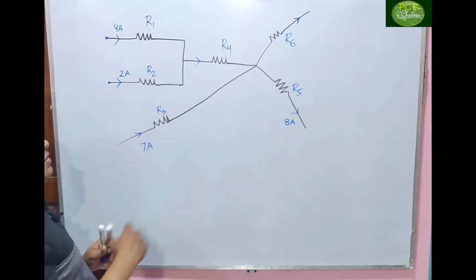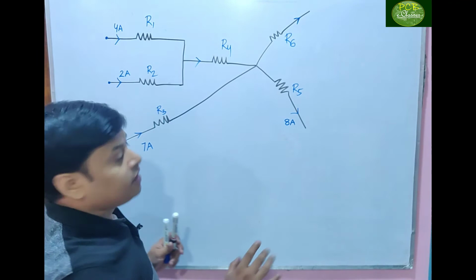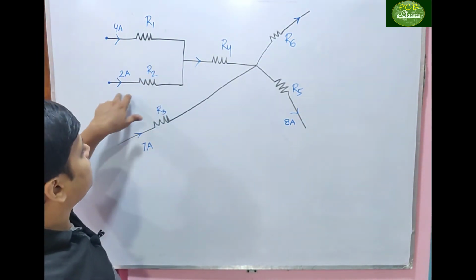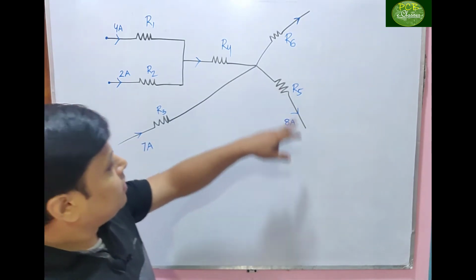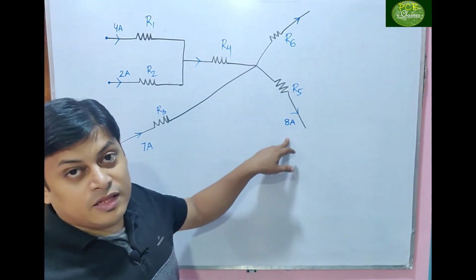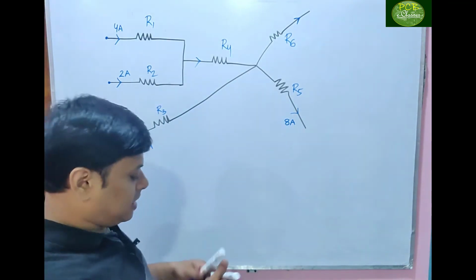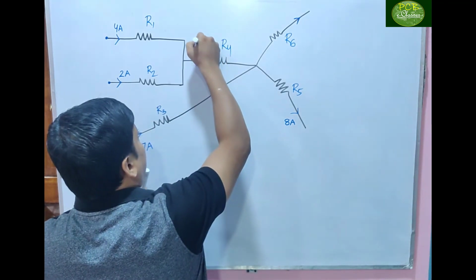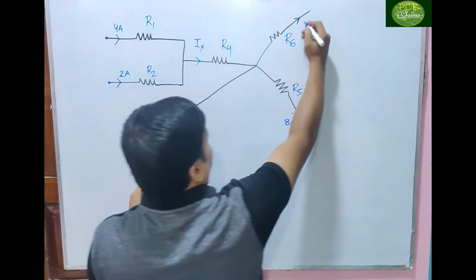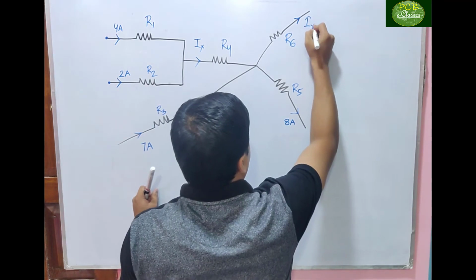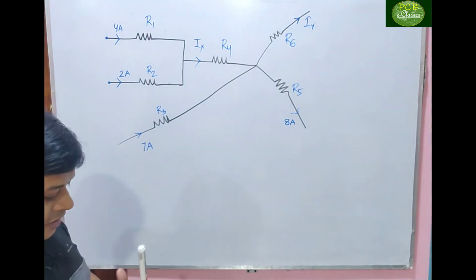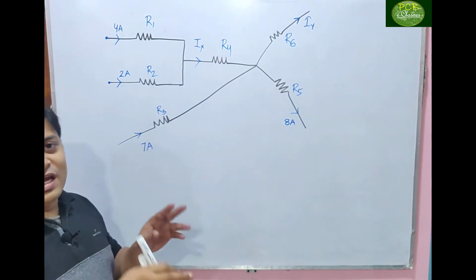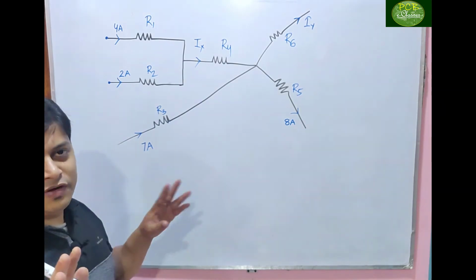We don't know the values of the resistors, but the currents are given. In this one 4 ampere flows, in this 2 ampere, in this 7 ampere, in this 8 ampere. You have to find the currents Ix and Iy. Is there any loop? No. So we cannot apply KVL here.